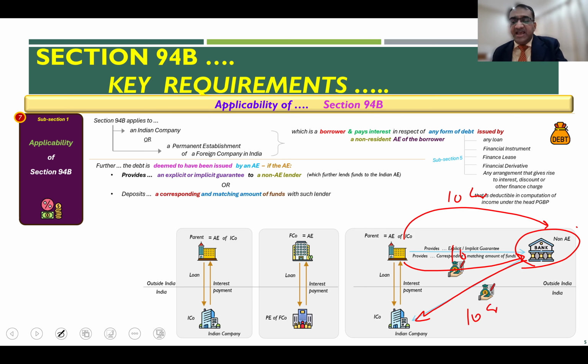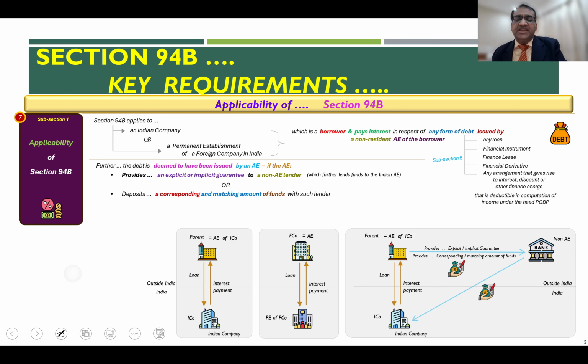If any of these things happen, subsection 1 of Section 94B says that such debt, though it is being issued by a non-AE, will still be reckoned as the debt which has been deemed to be issued by the foreign AE.